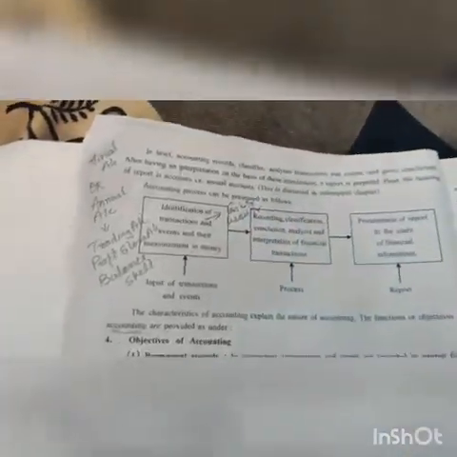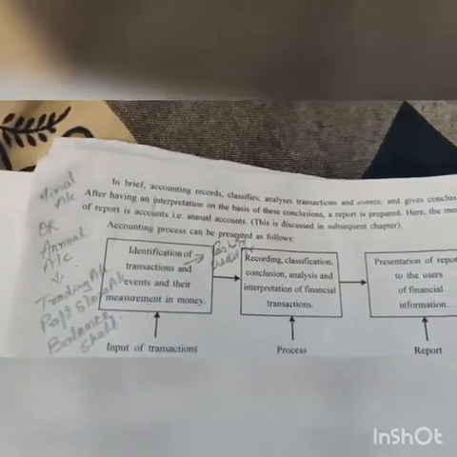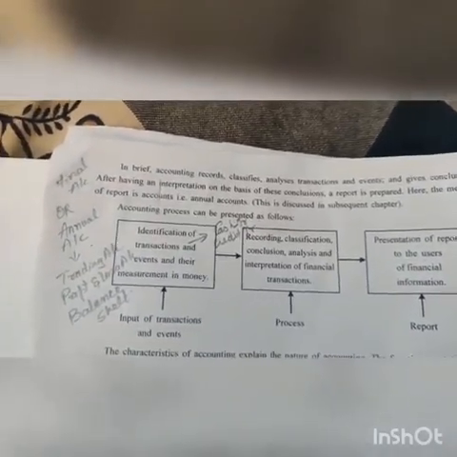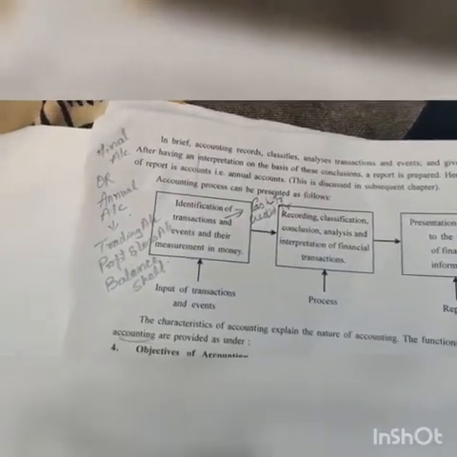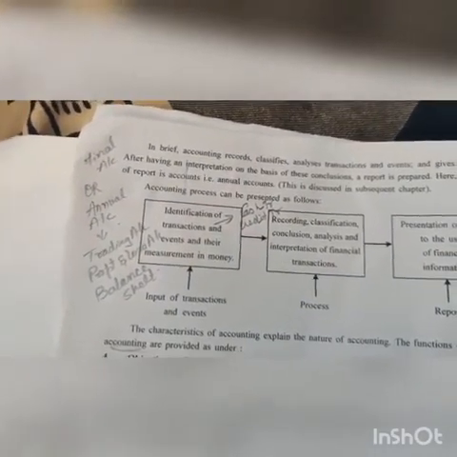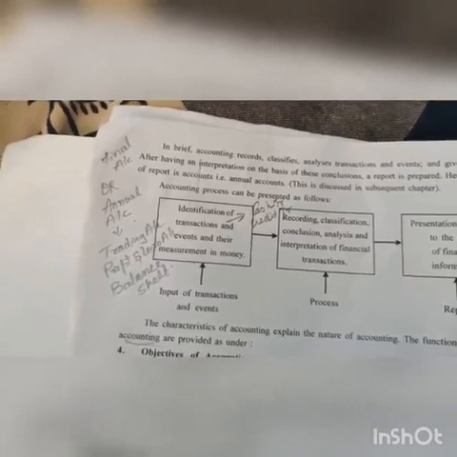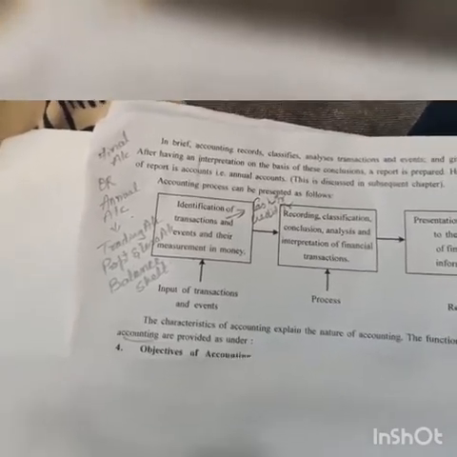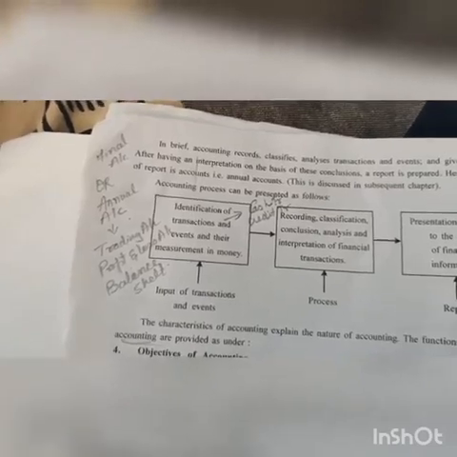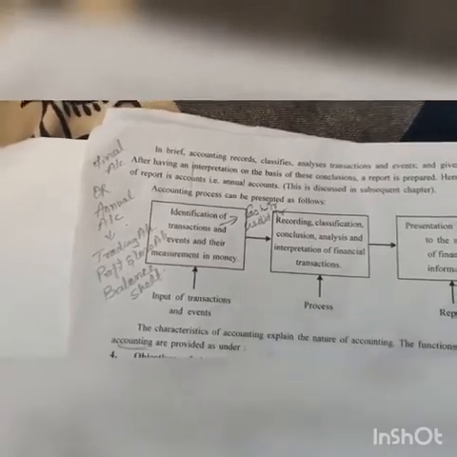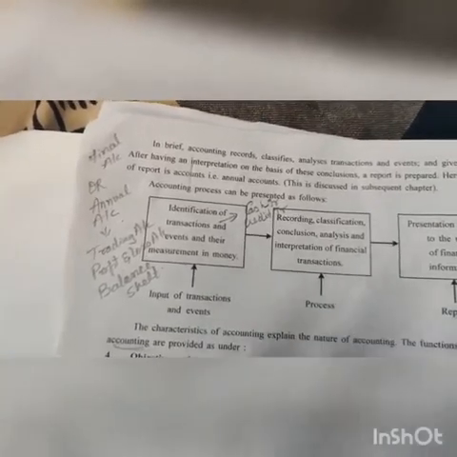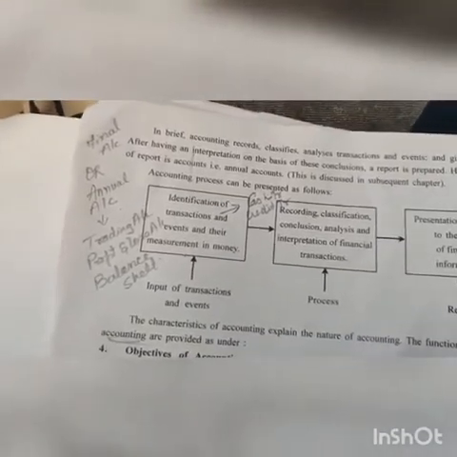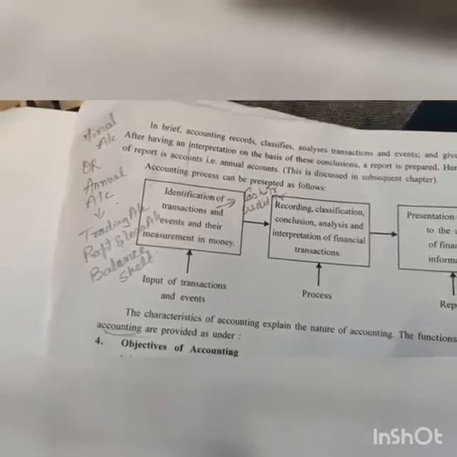I have previously also told, cash transaction means when you are purchasing or selling something, if you are purchasing and paying on the spot in cash, or if you are selling and getting cash on the spot, it means you are receiving cash on hand, so that is known as a cash transaction. Credit transaction means you are not paying at that particular time but you will be paying later on. That is known as a credit transaction. So this is known as identification of transaction.